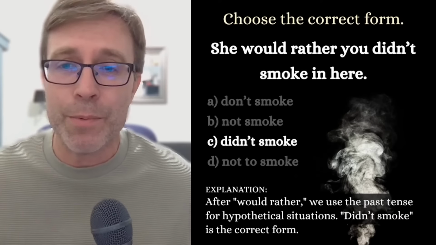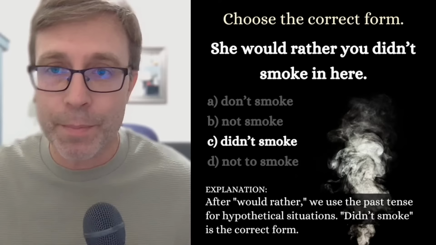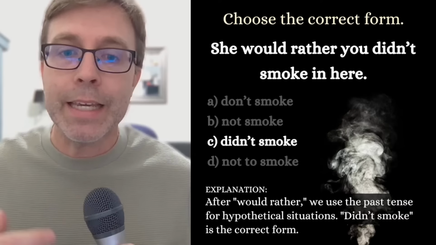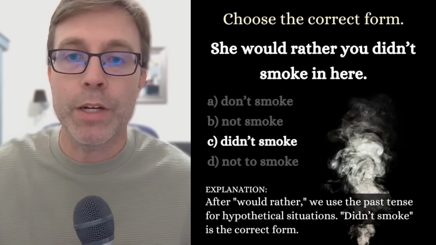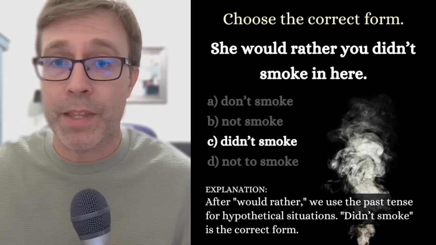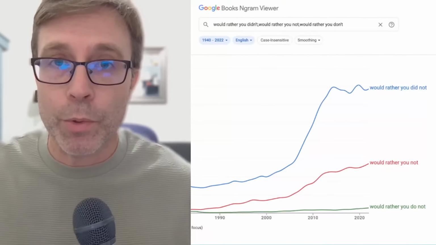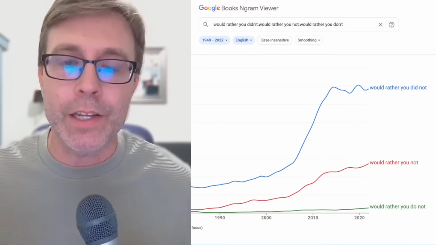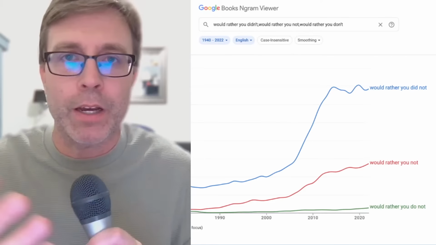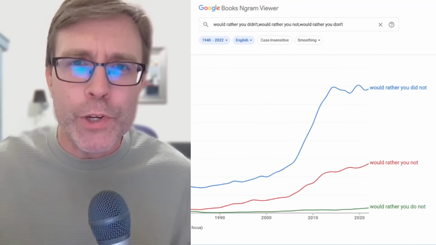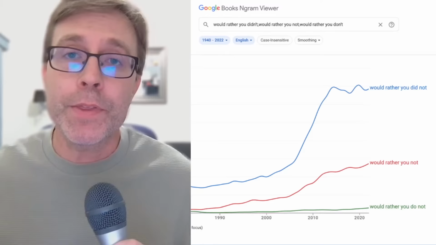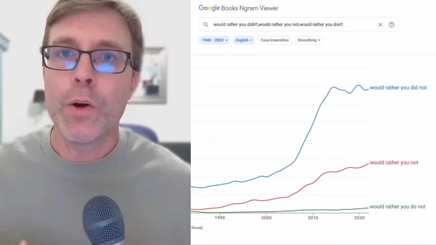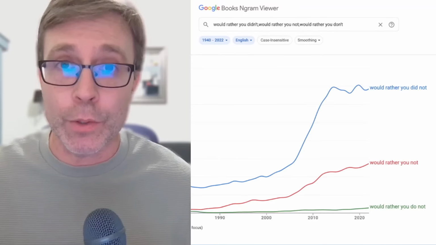And in this case, I would say the same thing. You may hear somebody say, well, she would rather you not smoke in here. And to give you an example, if you want to compare the usage of some of these different phrases, I think a great resource is Ngram Viewer. This is just a collection of written English. And basically, if you have a couple of different phrases and you want to know which one is more commonly used, you can put them in there and they'll graph it for you. So you get an idea as to which one is more commonly used in English.